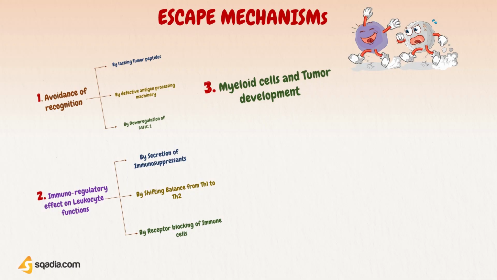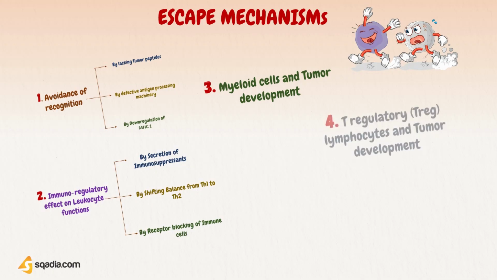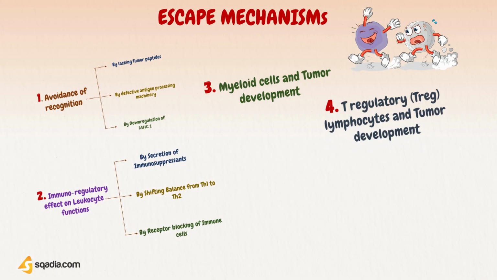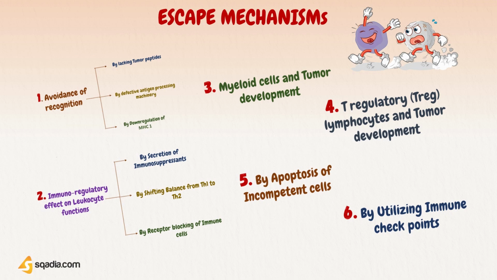Another escape mechanism is increasing production and recruitment of myeloid-derived suppressor cells by tumor cells, and increasing the concentration of T regulatory, or Treg, lymphocytes by tumor cells. Tumor cells can also escape the immune system by promoting the apoptosis of effector cells, and by decreasing apoptosis of tumor cells themselves. And lastly, they avoid immunity by utilizing immune checkpoints for their own growth and progression.